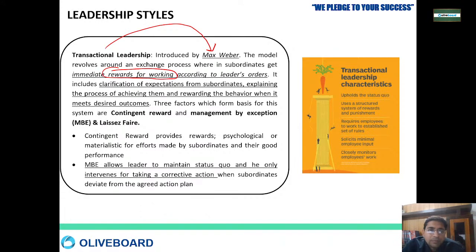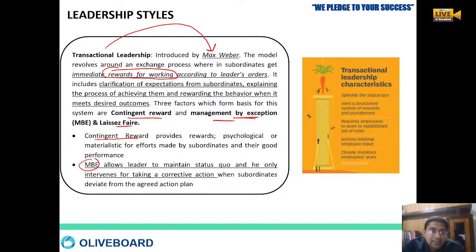Here it works on the concept of contingent reward, management by exception, and laissez-faire. Contingent reward is providing psychological or material rewards, like an award, money, cash, or a holiday.